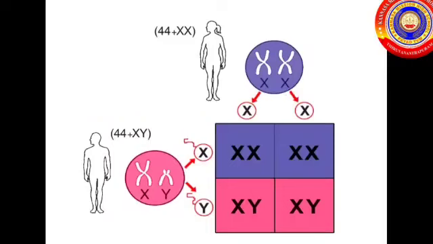Students, look at the figure carefully. Here you can see the genetic mechanism which determines whether a child is male or female. Here, while crossing the male and female, we got 2 male and 2 female with equal contribution. For male, we got the result 44 plus XY, and for female, we got the result 44 plus XX.